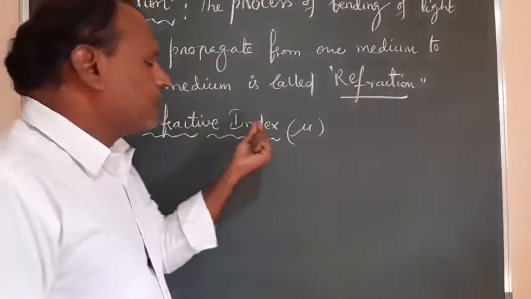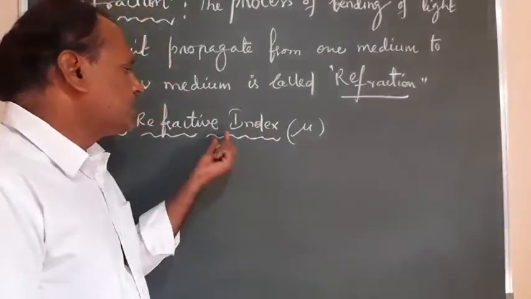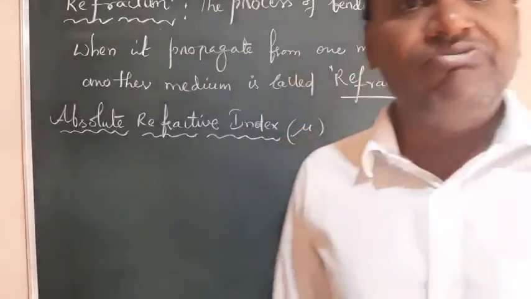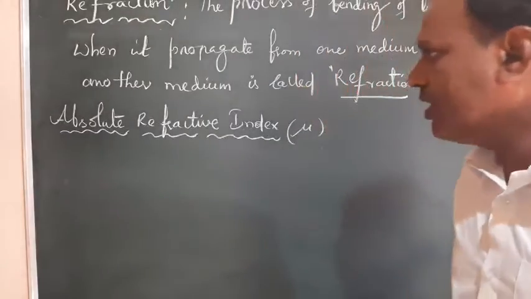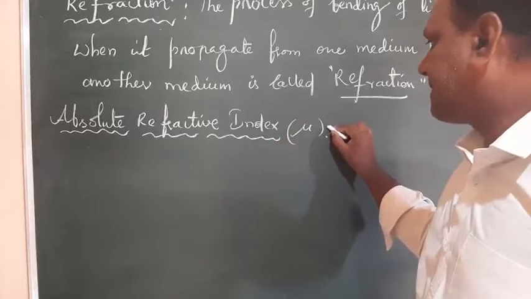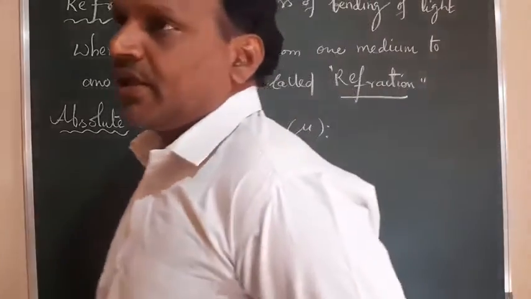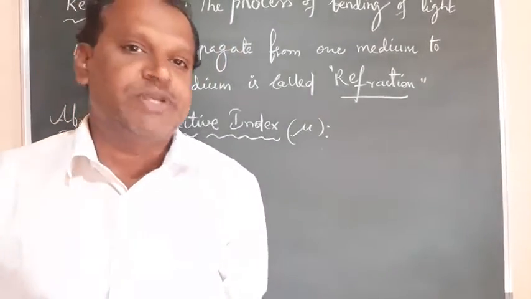So what is the definition for this term, refractive index or absolute refractive index? The definition is the ratio of comparing the speed of light with the speed of light in free space.